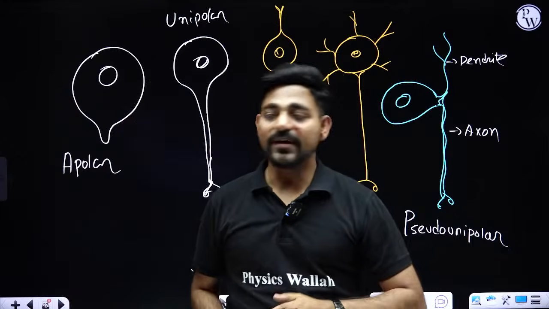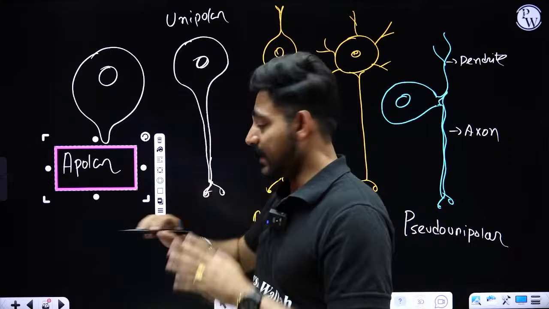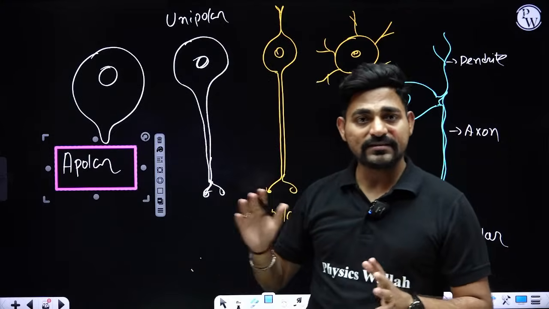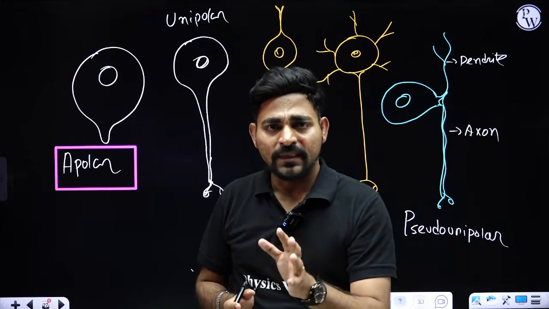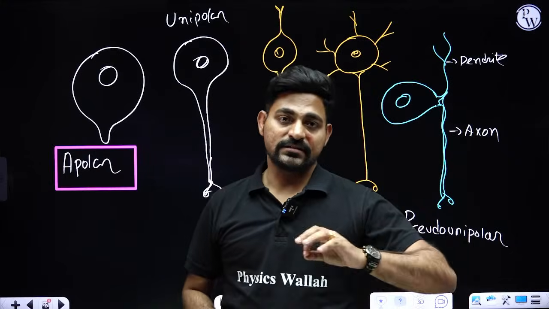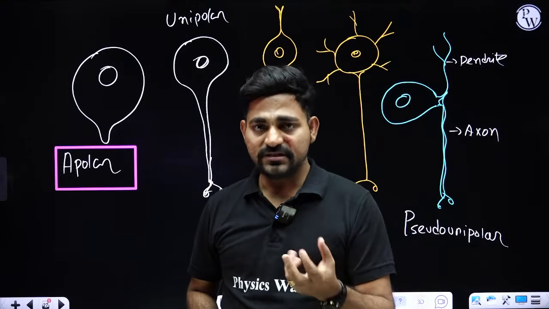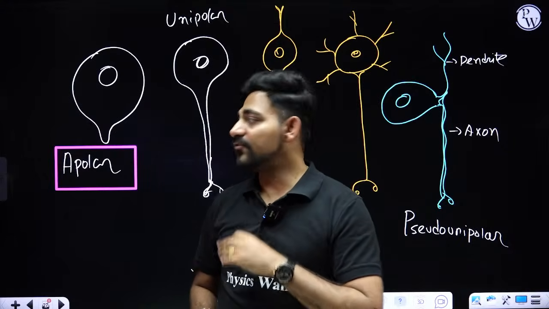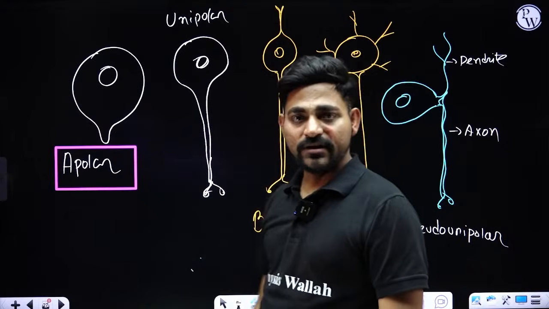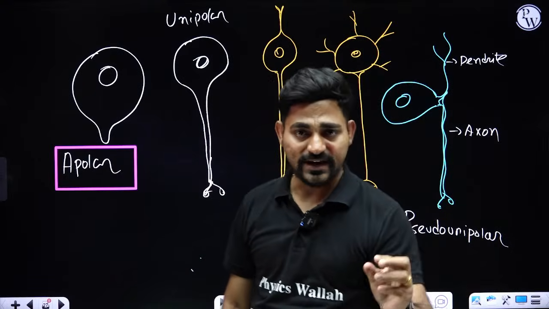So, again I am recapping. In our body, we don't have apolar neuron. So, where are they present? Inside any animal? Yes, in some primitive animals. If you check inside hydra, jellyfish like Cnidaria, Ctenophora, right? Inside Cnidaria and Ctenophora, you may get apolar neuron. The poriferans like sponges, they don't have neurons inside their body.